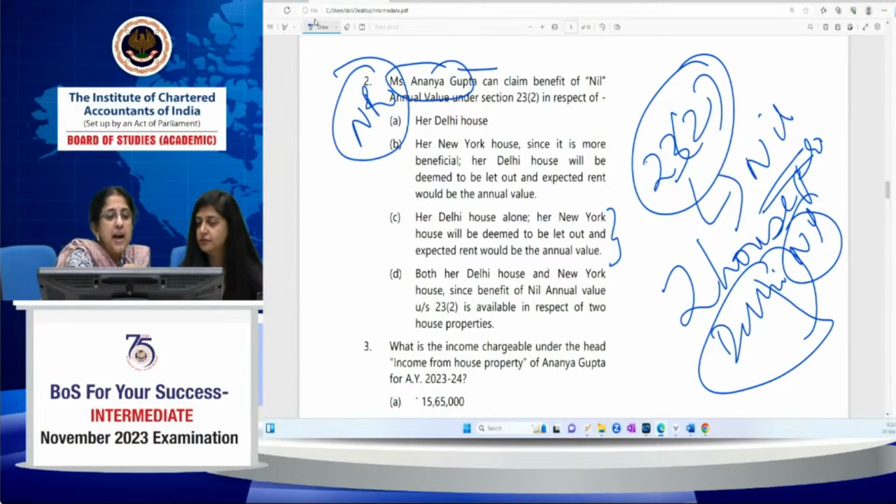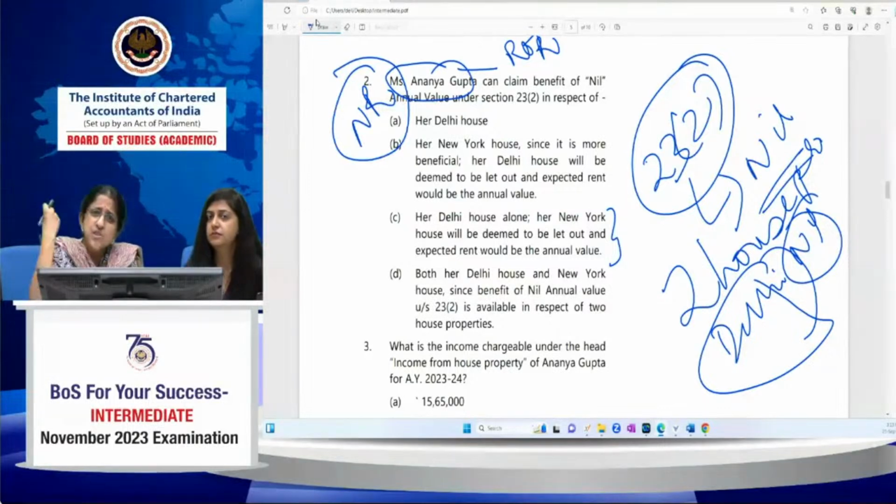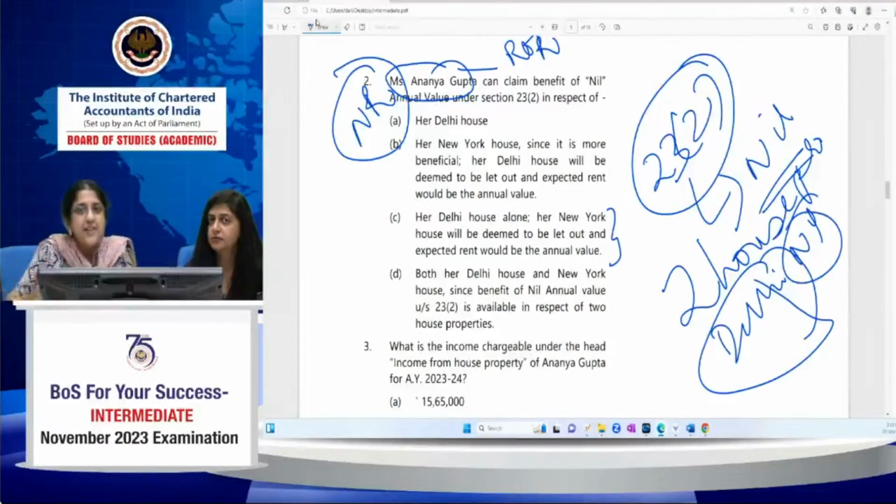Had she been a resident and ordinarily resident, then your answer would have been D. But in this case, she is a non-resident. In case of a non-resident, the US property is not included in the scope of your total income. Excluded. It doesn't enter into the scope of your total income for you to exclude it.